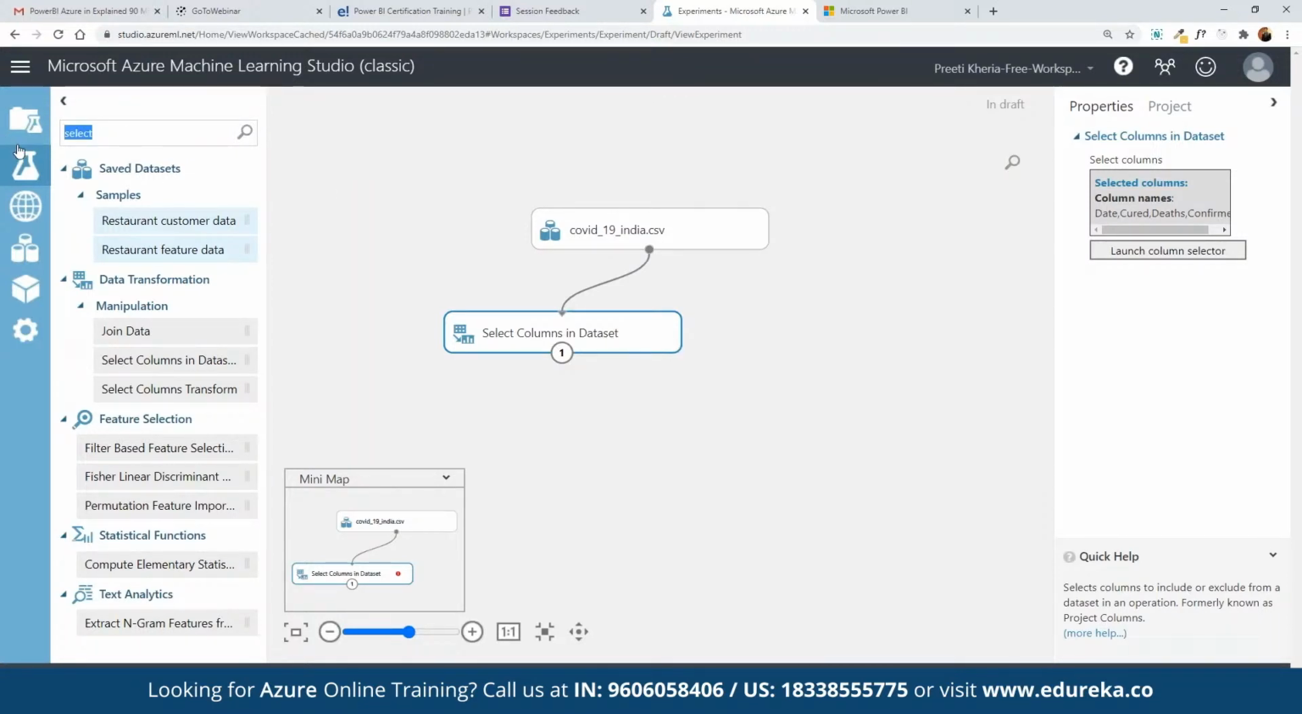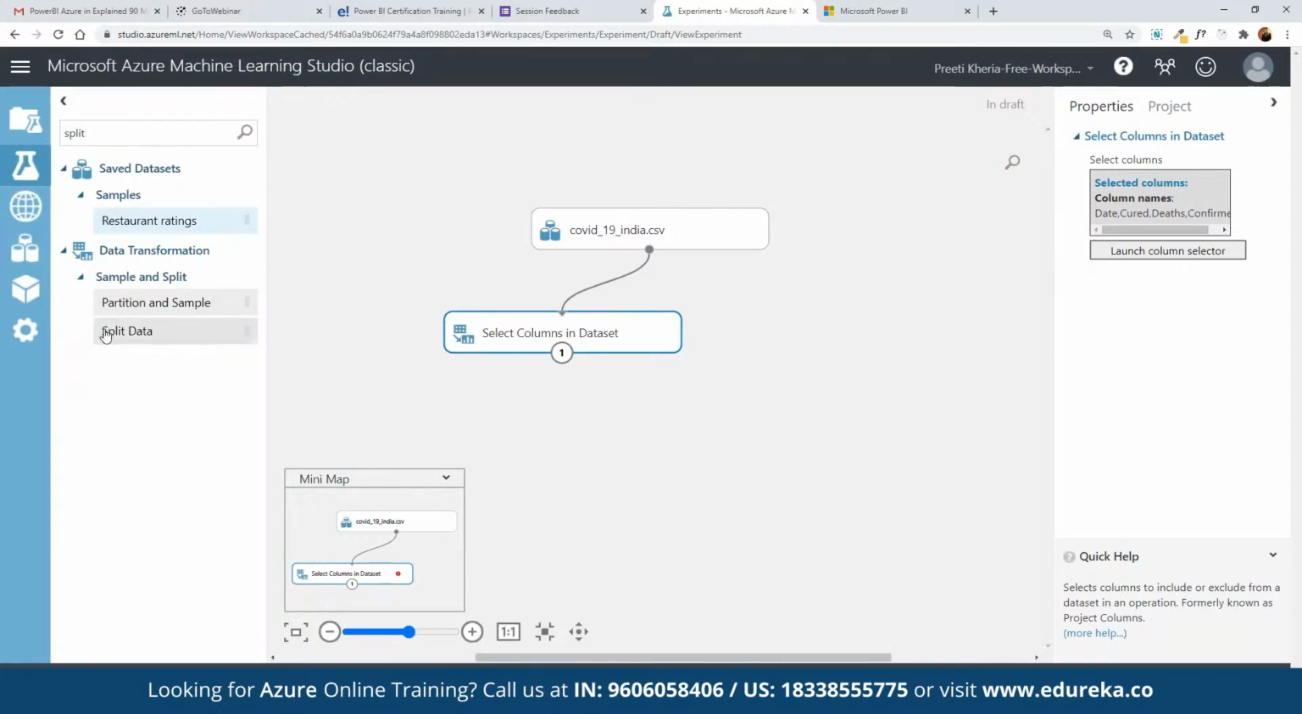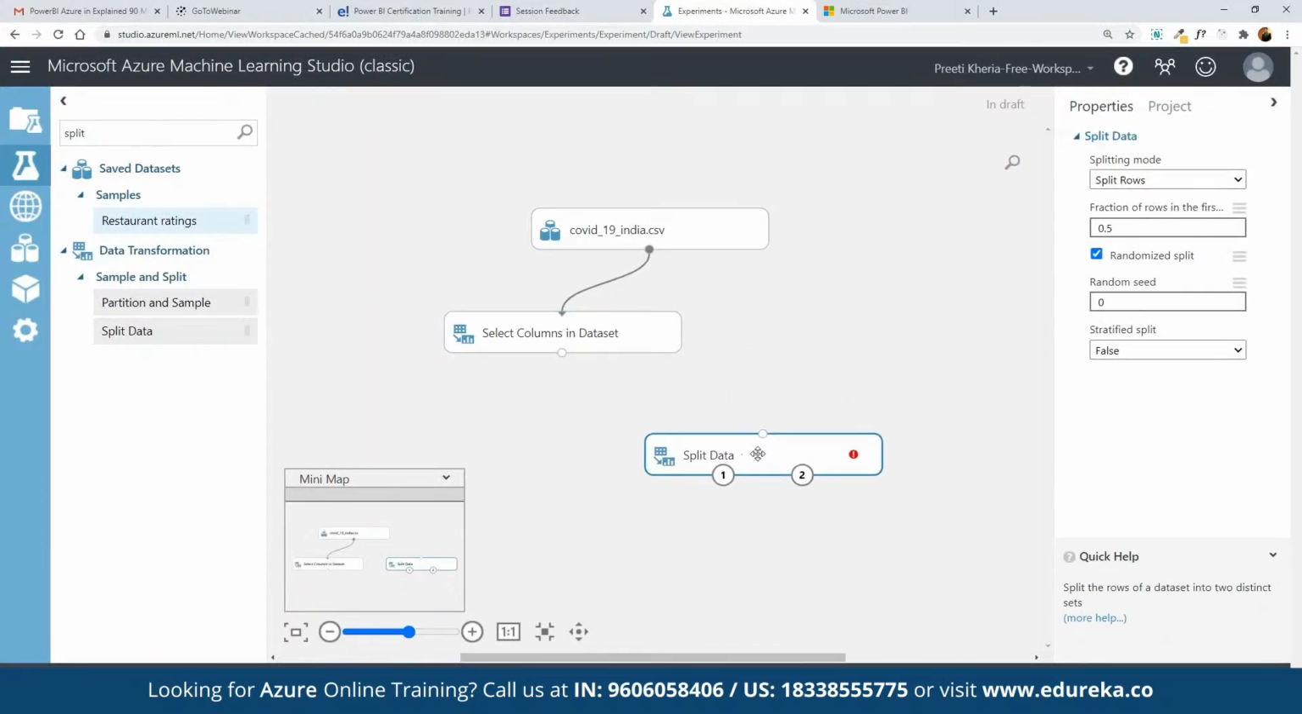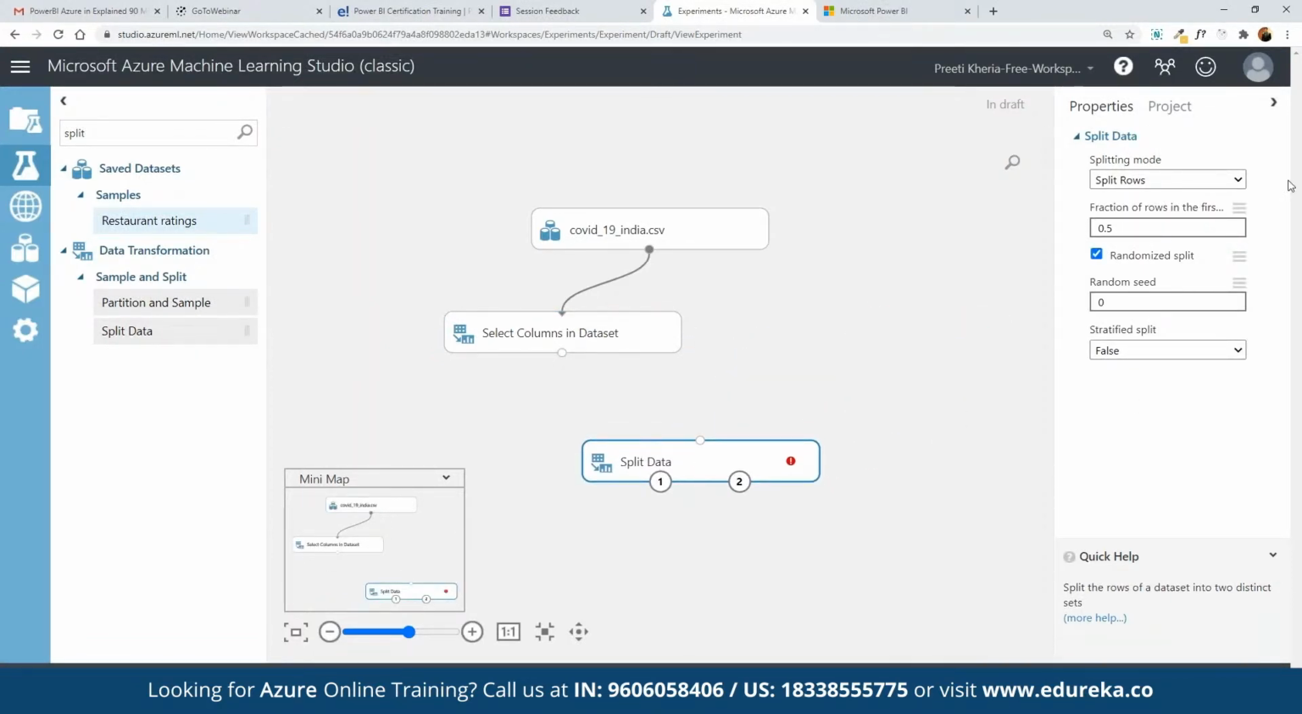Now here we can search for another data pointer, split. So here we can make use of split. We want to split the current data set into equal components. We want to have the train data and test data defined.